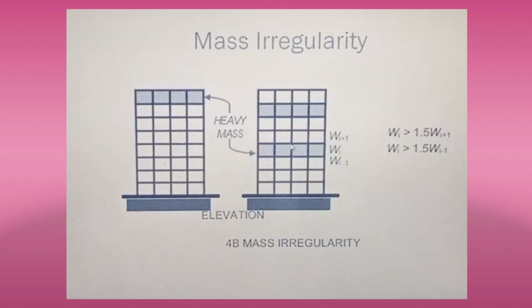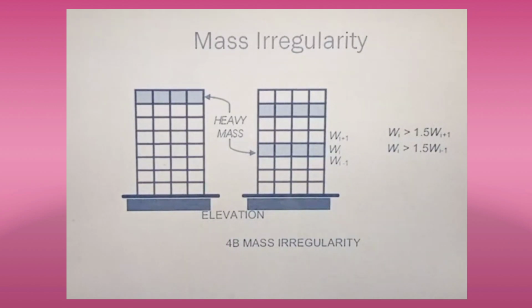Similarly, in the second figure, the mass is stored in two stories. The seismic weight of the two floors is different, heavy here, because they have indicated it as Wi. This Wi should be greater than 150% of the other floors, that is Wi plus 1. That is your mass irregularity.